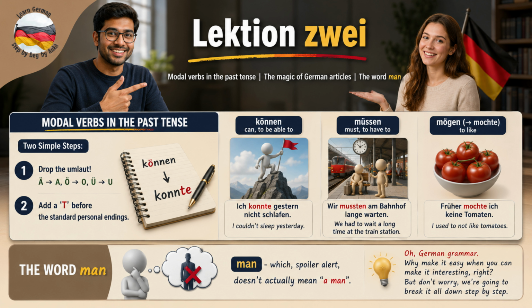Let's look at the verb können, meaning can or to be able to. We drop the umlaut, add a T, and for ich, we get konnte. Let's hear that again. Ich konnte. For example, ich konnte gestern nicht schlafen. I couldn't sleep yesterday. Perfect.